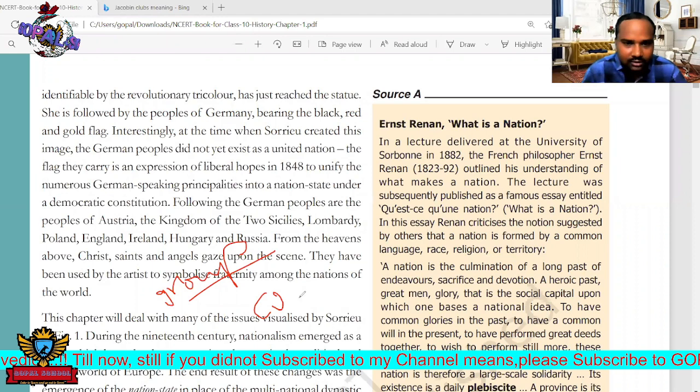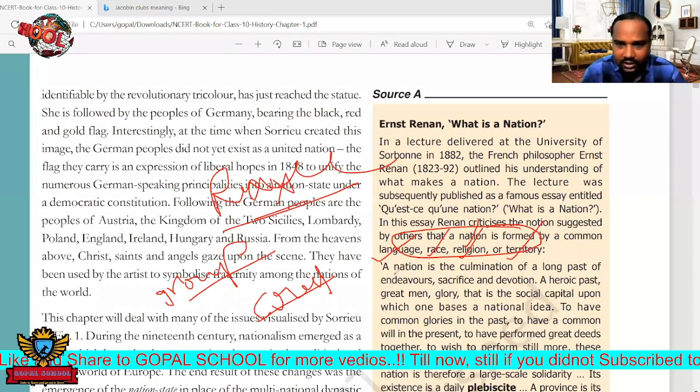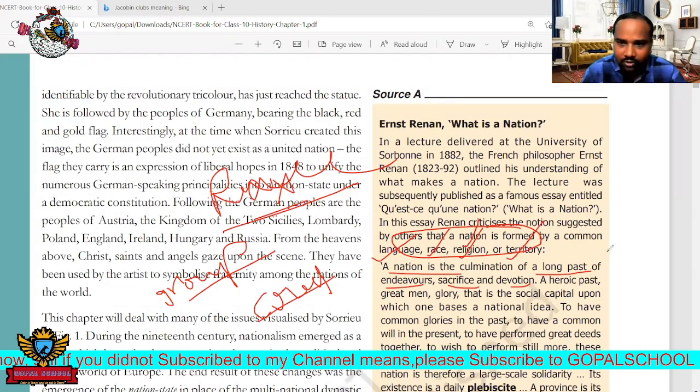Now here, the old philosophers are telling that a common language, common race or common community, common religion or common territory is called a nation. But here he is giving a separate definition. Apart from that, we can also say that a nation is the culmination of long past endeavors, sacrifice and devotion. It means that in the olden days, many people fought for freedom. That is done for the sake of the nation.